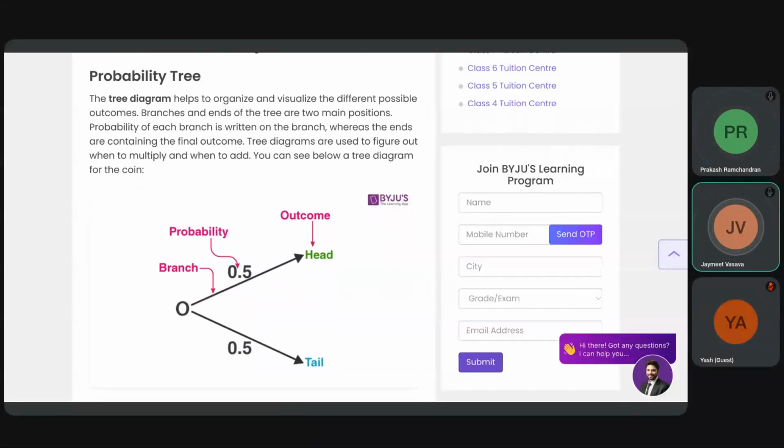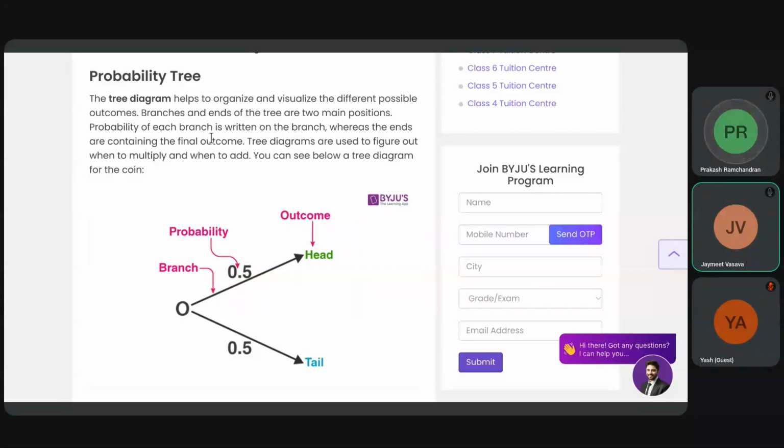Now, probability tree. A tree diagram is used to organize and visualize different possible outcomes, with branches and ends of the two main positions. So this is branching one side and the other side. For example, head, tail, outcome, probability 0.5, 0.5.